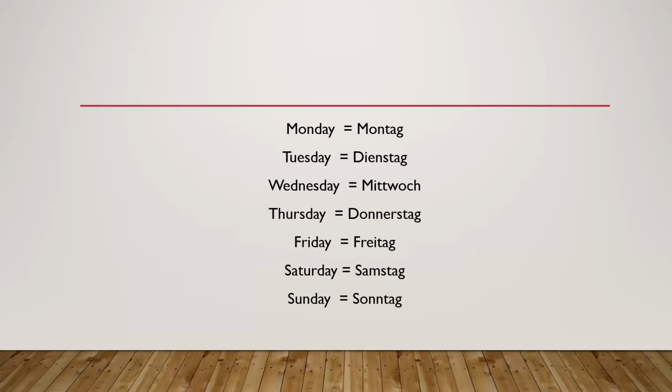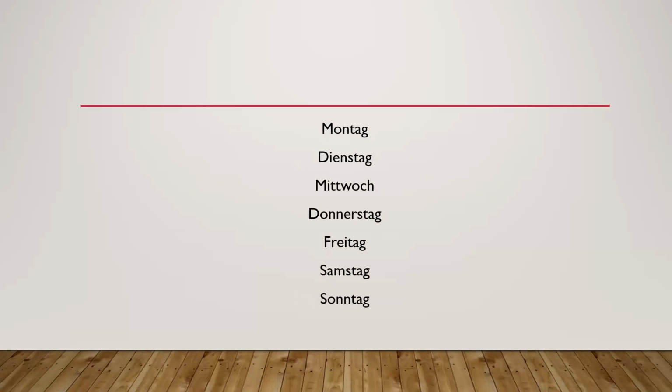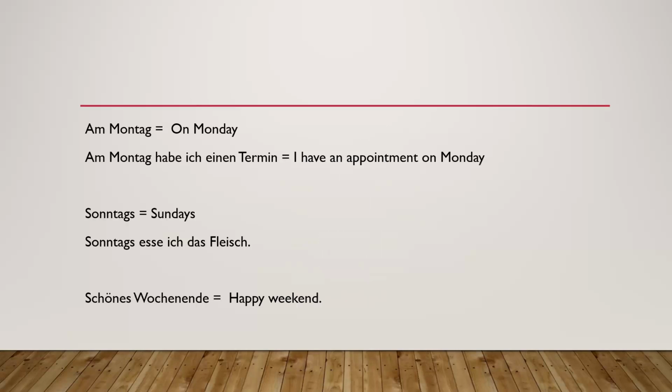So together, we'll see only the days in German now. Montag, Dienstag, Mittwoch, Donnerstag, Freitag, Samstag, Sonntag. Can you tell now? So Montag is nothing but Monday, Dienstag, Tuesday, Mittwoch, Wednesday, Donnerstag, Thursday, and Freitag is Friday. So Samstag is Saturday and Sonntag is Sunday. Now let us see how we can use these words in some sentences.